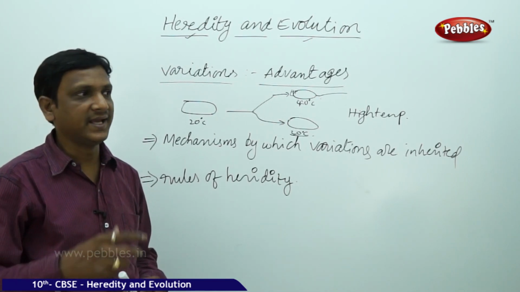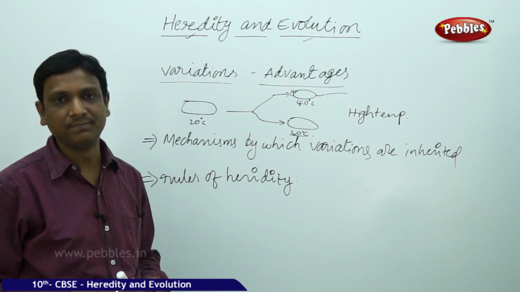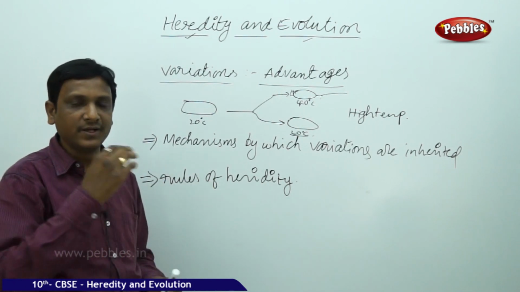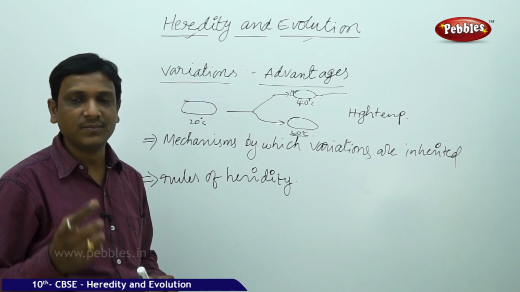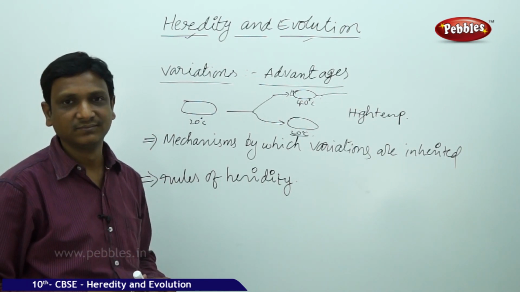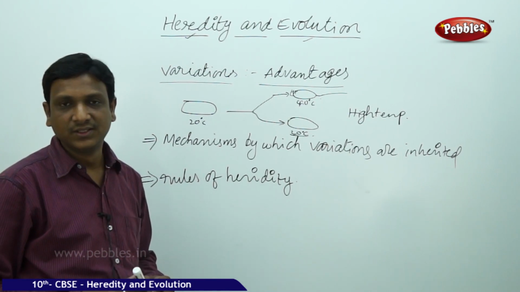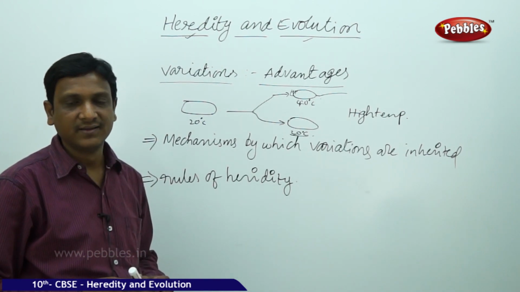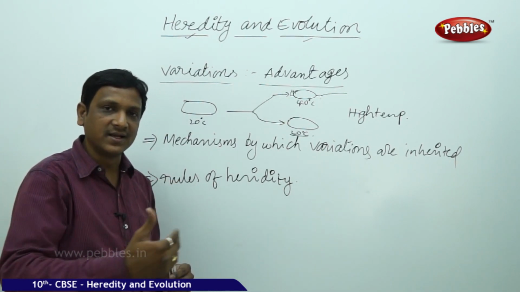If you take any organism as your case study example, and you wanted to study how variations are inherited in humans, you would need to see some 10 generations, but that is not possible in your lifetime. You cannot see 10 generations in your study organism. So Mendel wanted to study the changes that happen from generation to generation. He selected a plant with a very short lifespan, so that he could observe its progenies over a number of generations, and see how the traits are inherited.